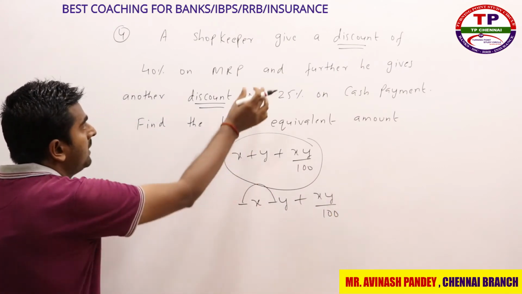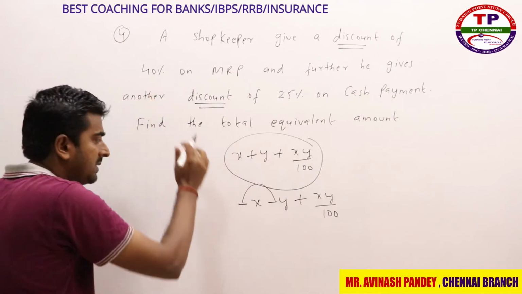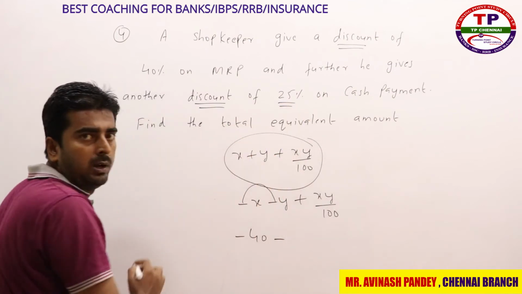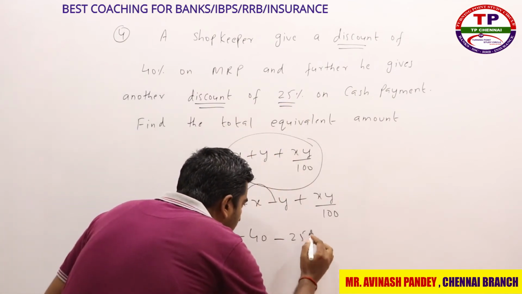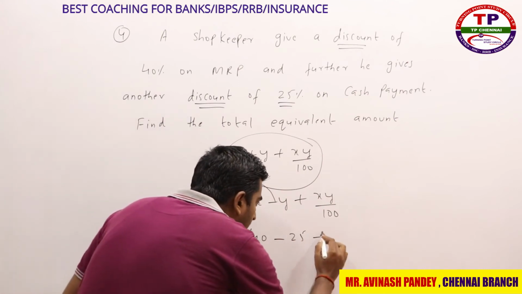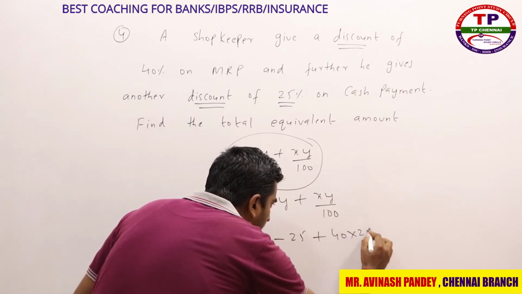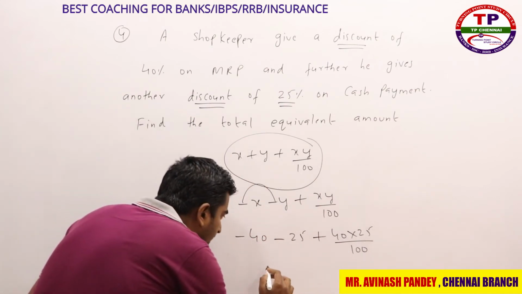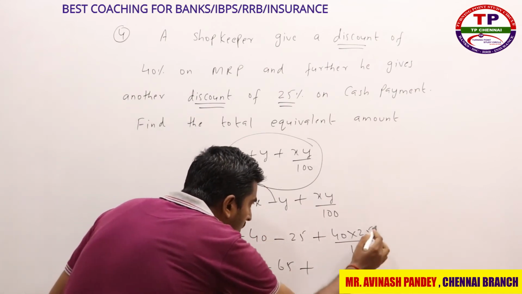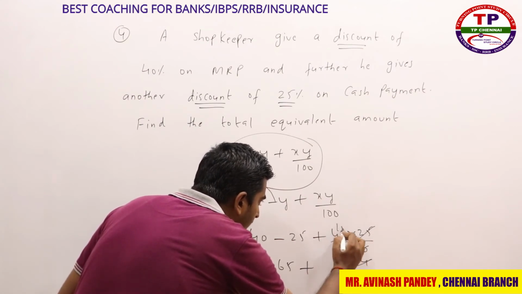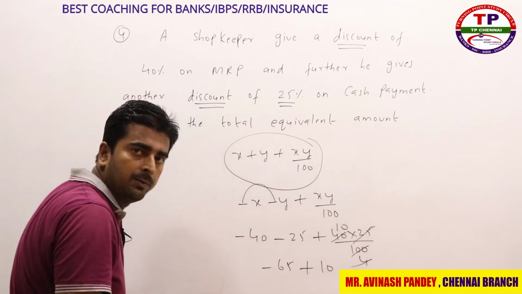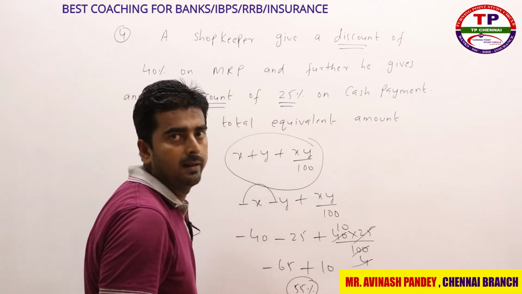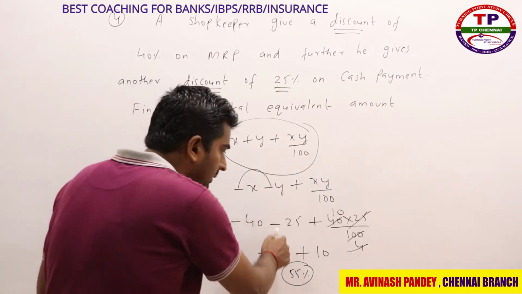So x value is nothing but initially how much discount they are giving? 40%. So minus 40, minus, what about second discount? 25%. So minus 25%. What is minus into minus? Plus 40 into 25 divided by 100. So what is minus 40 and minus 25? Minus 65 plus, 25 4s are 4 10s are, so plus 10. So what is minus 65 plus 10? 55%. 55% is my answer, right? This is one method to solve this question.